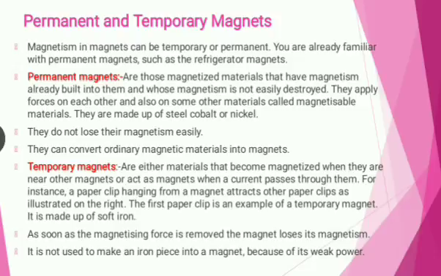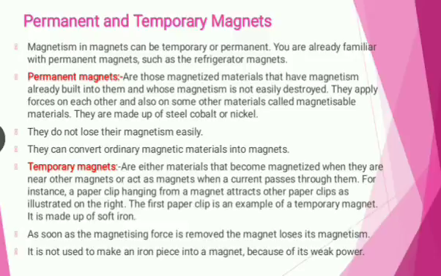They apply forces on each other and also on some other material called magnetizable material. They are made up of steel, cobalt, nickel. Permanent magnets do not lose their magnetism easily. A permanent magnet can convert ordinary magnetic material into a magnet.